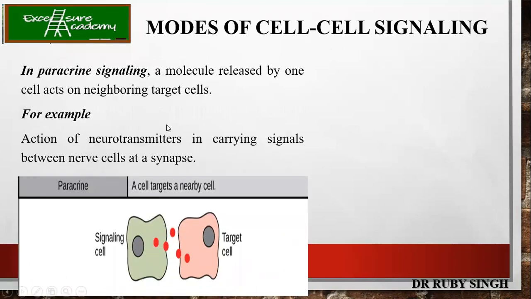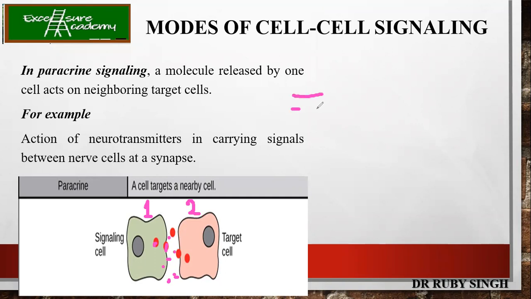Now in paracrine signaling, a molecule is released by one cell and it acts on the neighboring target cell. So this is going to be your first cell, as we were discussing before. The first cell is going to release these ligand molecules, and now these are going to act on the second one. For example, the action of neurotransmitters in carrying signals between the nerve cells at a synapse. So here I'll just give you a brief example.